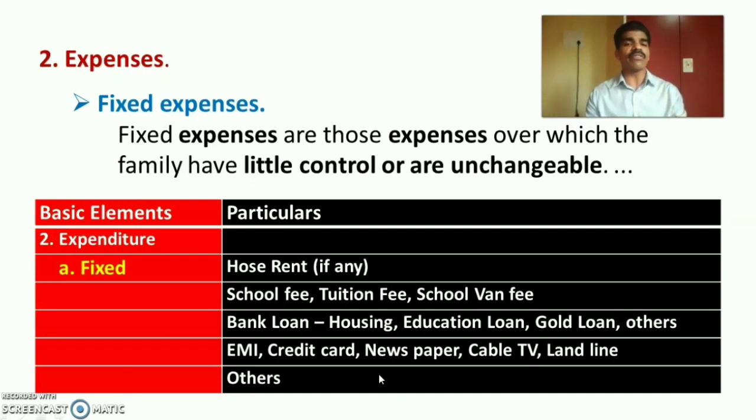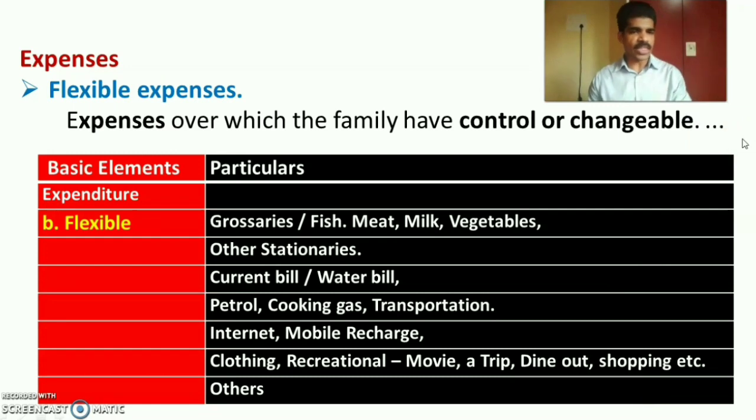Then the family may not have much control over these expenses. That comes under fixed expenses. Second one is flexible expenses.